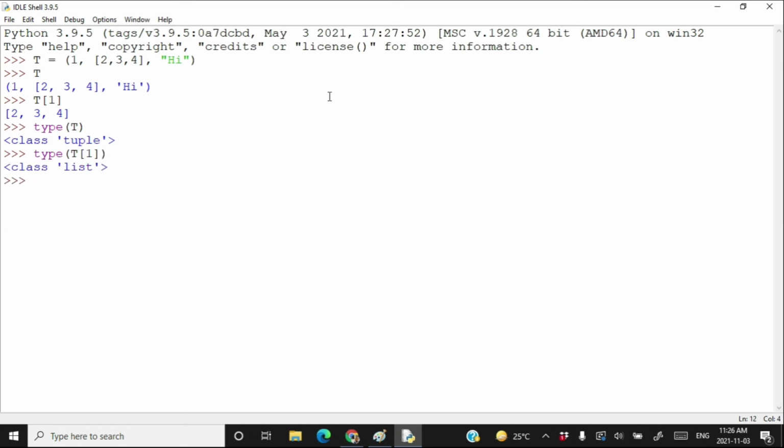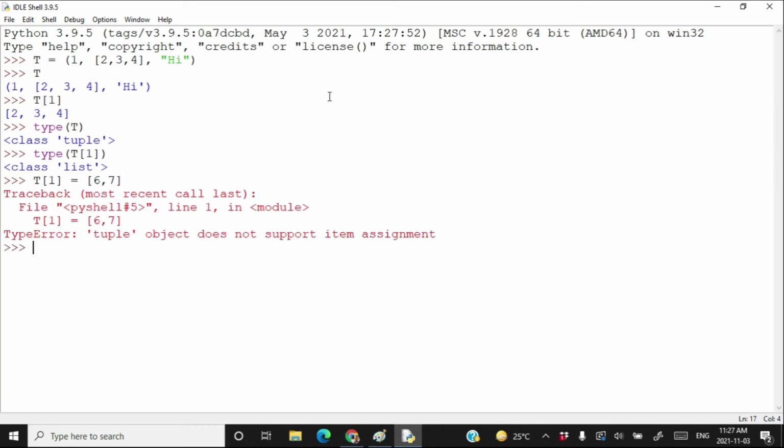And we know that lists are mutable. You cannot write t[1] equal to something else. You cannot write like this. This will throw an error. What is t[1] right now? t[1] is a list having three elements, 2, 3, and 4. You can change the second element of t[1], that is allowed, because t[1] itself is a list whose elements can be changed. t[1] cannot be reassigned, but the data where t[1] is actually pointing can be changed.